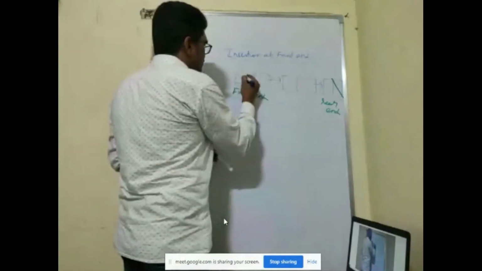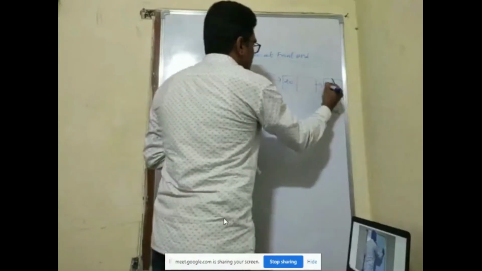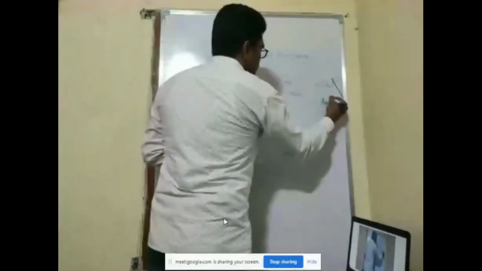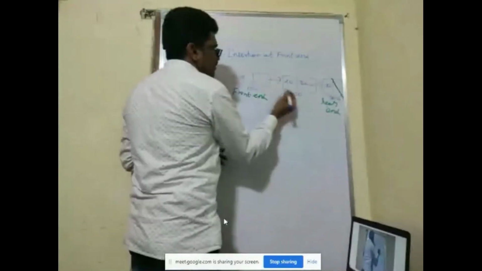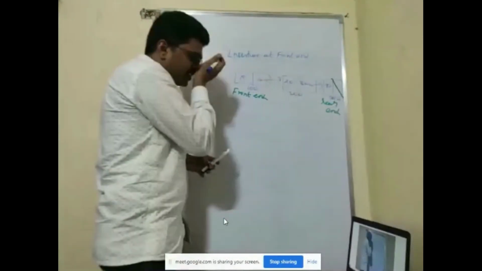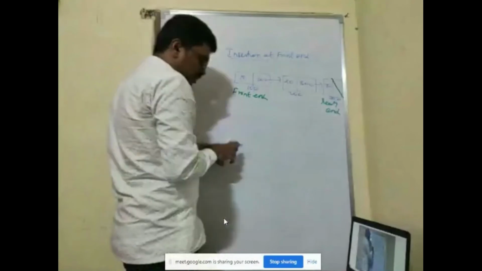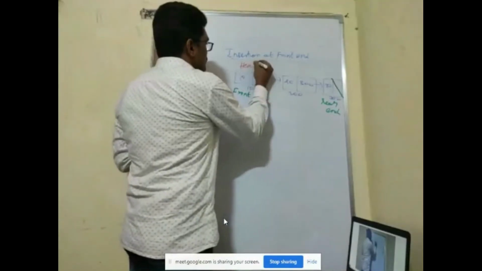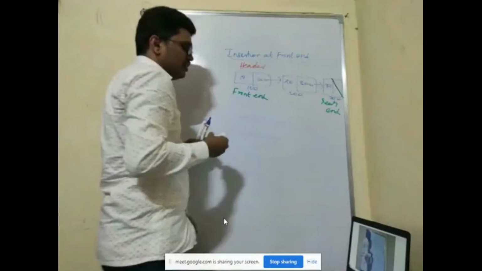You have some elements 10, 20, 30. This is your address 100, this is 200, this is 300, and each address will be stored in the previous node. Now I have a header which points to the first node in the list.